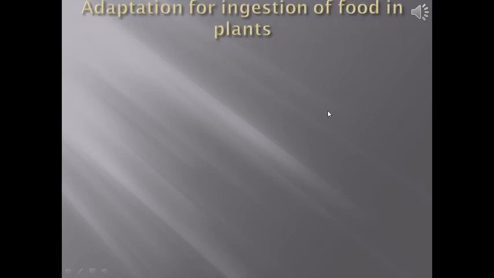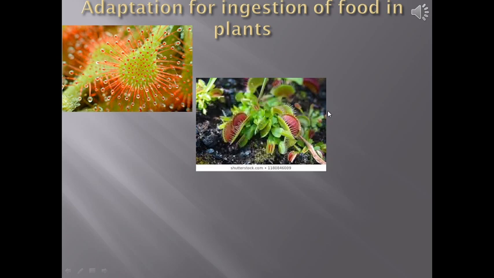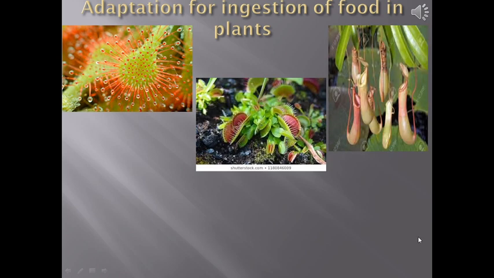In your previous classes, you have learned that plants need nitrogen, phosphorus, and potassium for growth. These nutrients are very important for the normal growth of the plant. But sometimes plants grow in soil which does not have sufficient supply of these nutrients. Plants that grow in soil which is deficient in nitrogen, examples like Drosera or sundew, Venus flytrap, pitcher plant, etc., fulfill their need for nitrogen by consuming insects. Adaptations are seen in these plants which serve to attract insects and hold them captive.